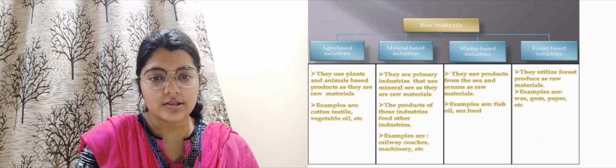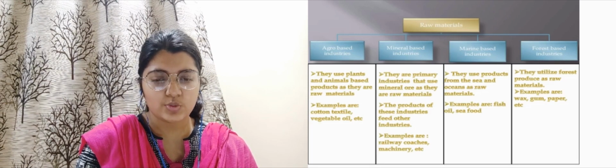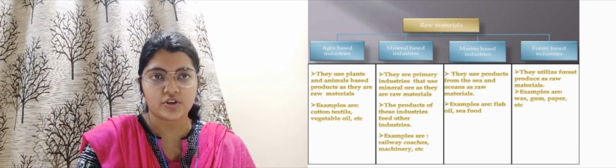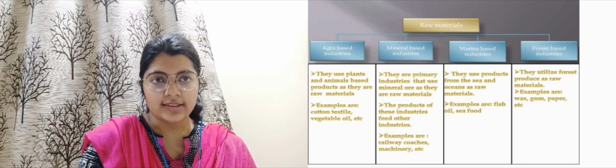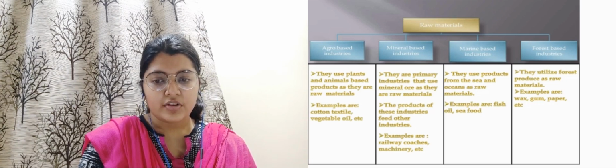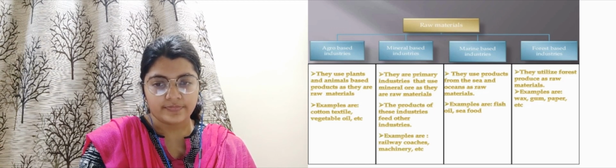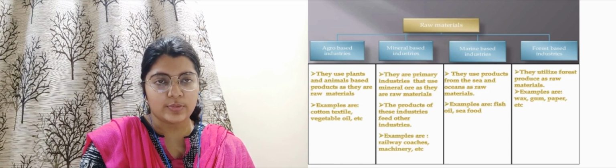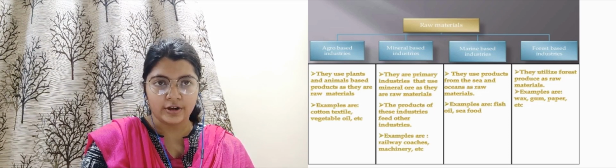Here, raw materials is in the first box, which means we are going to study what raw materials are required for different types of industries. Starting with agro based industries, firstly I will read out the names: agro based industries, mineral based industries, marine based industries and forest based industries. These are the four types of industries. Agro based industries use plant and animal based products as their raw materials. Examples can be cotton, textile, vegetable oil, all of it. So this will be agro based industries.